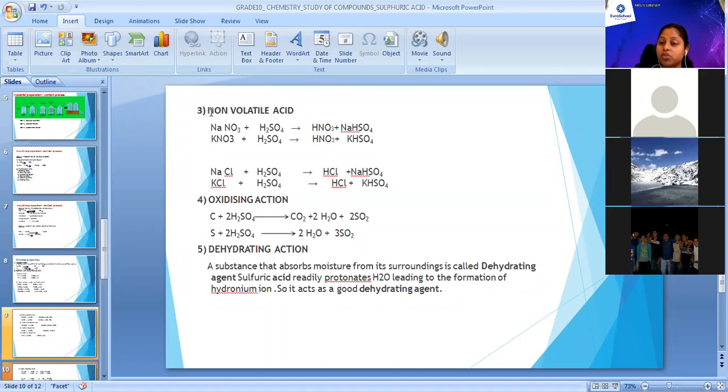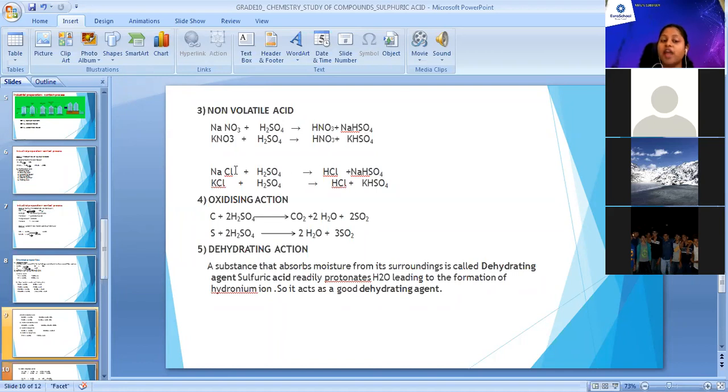HCl and HNO3, both these are volatile acids. So we can't use those acids to prepare another acid, right? We have done both reactions, a reaction to produce nitric acid and a reaction to produce hydrochloric acid. So when sodium nitrate or potassium nitrate reacts with sulfuric acid, it produces nitric acid with formation of the bisulfate salt of sodium or potassium.